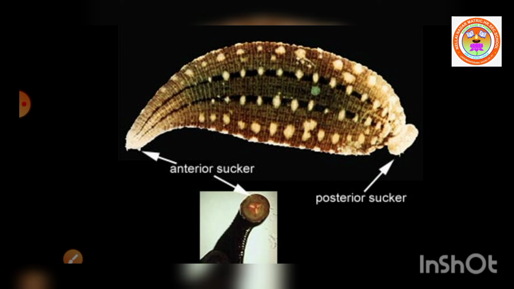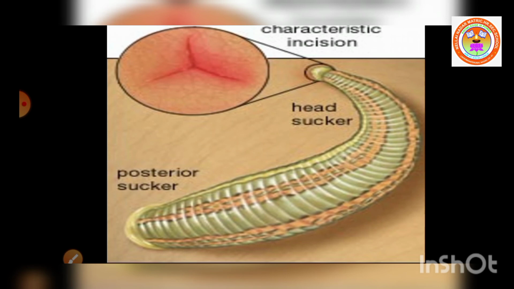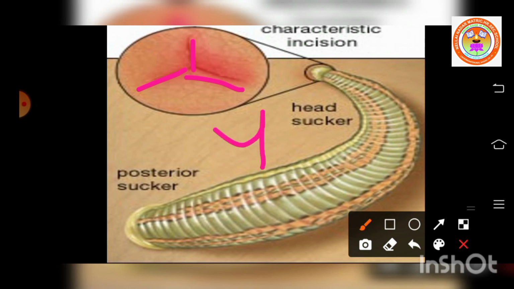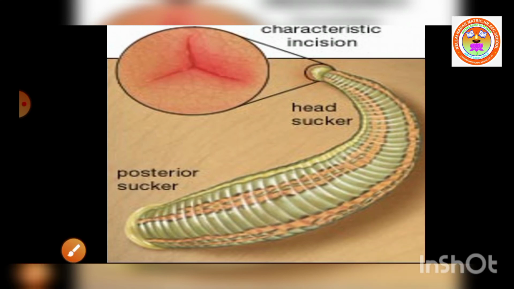Then it makes a Y-shaped wound on the host animal by the 3 jaws in the mouth. Here you can see the three jaws, through which it makes a Y-shaped wound on the host. First it sucks the blood by the pharynx, then the anterior and posterior suckers are used for attachment, then the 3 jaws make a Y-shaped wound, and then the salivary gland produces hirudin.